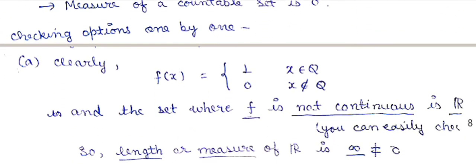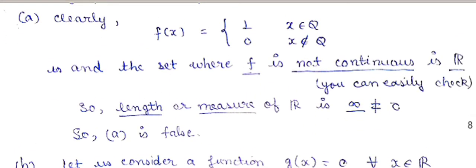Right, so we again check the options one by one, which are correct or not. In the first option we say that f is this, so you have to argue whether f is continuous almost everywhere or not. This is the first option. Let's see this. You can see easily that f is not continuous on the real line. You can easily verify by sequence approach. You can take any rational number, and you find a sequence of irrational numbers, then you can argue that f is not continuous on the real line.